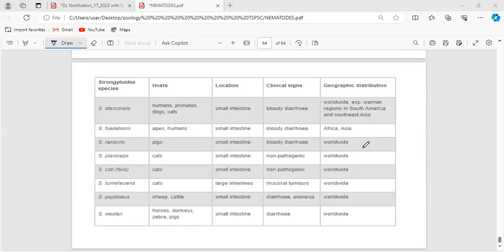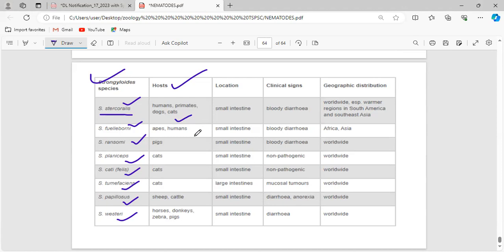Okay. This is the slide you have to remember when it comes to Strongyloides. These are all the Strongyloides species: stercoralis, fuelleborni, ransomi, planiceps, cati, tumefaciens, papillosus, westeri. You have to remember what the hosts are. In case of Strongyloides stercoralis, humans, primates, dogs, and cats act as the host. In case of fuelleborni, apes and humans are the host. For ransomi, pigs are the host.